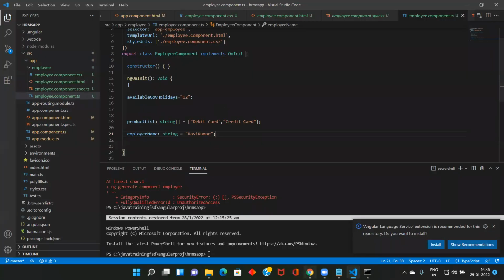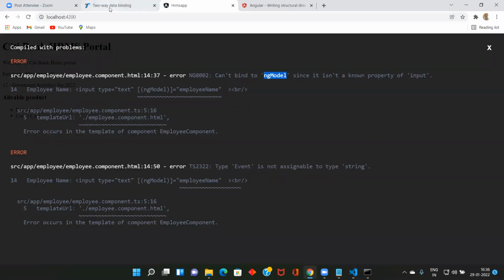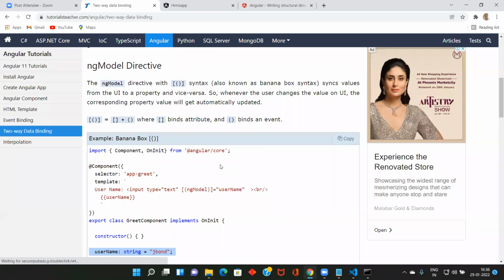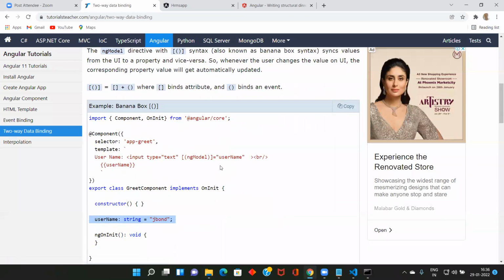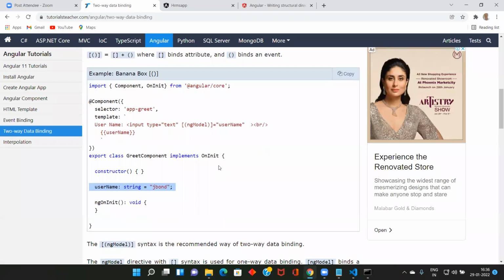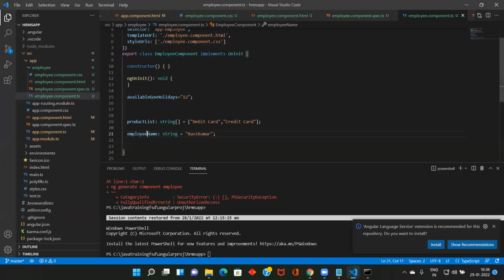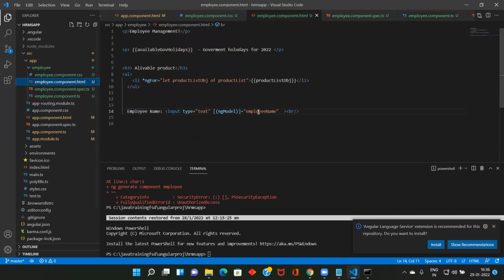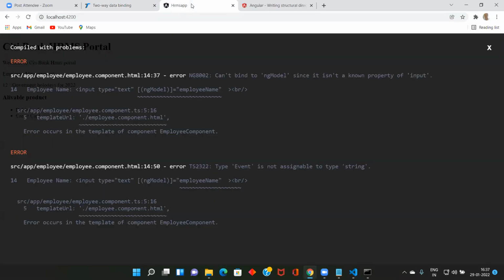Is there any error here? It's the same name. What is the error here?